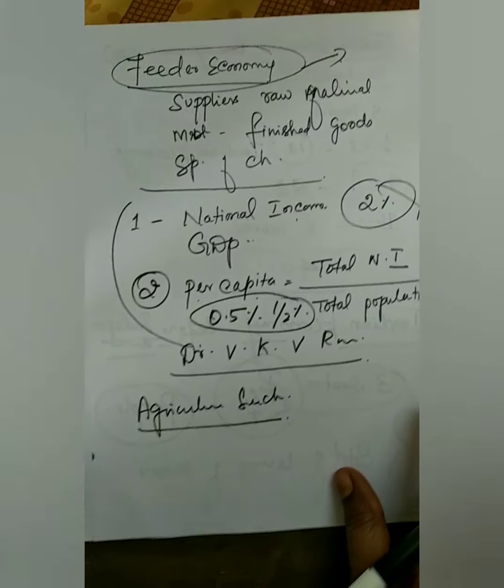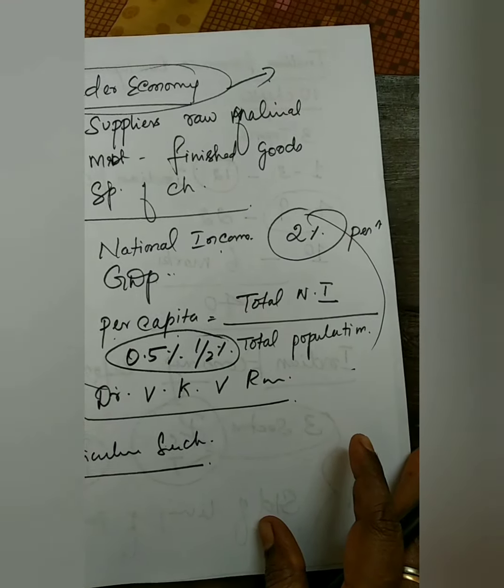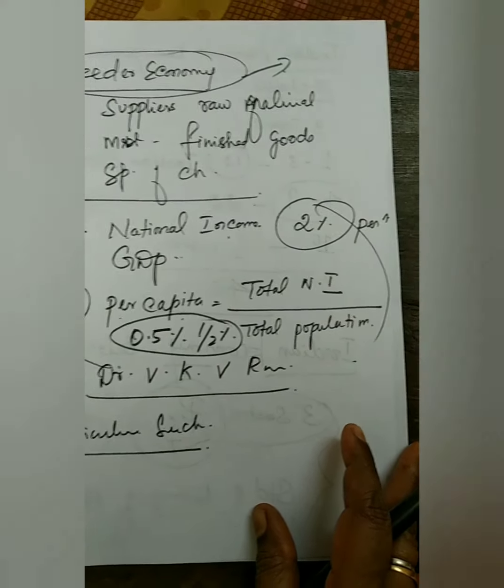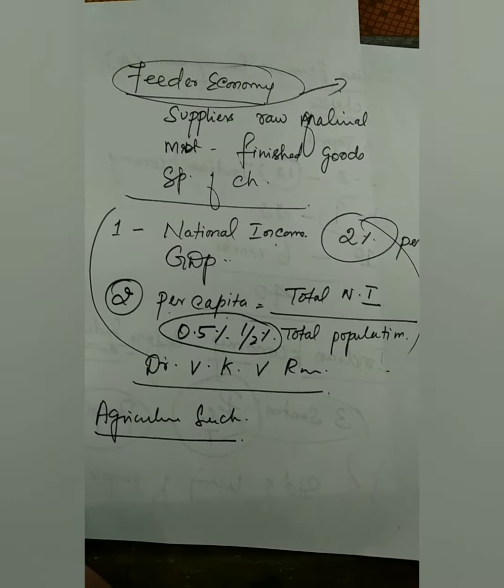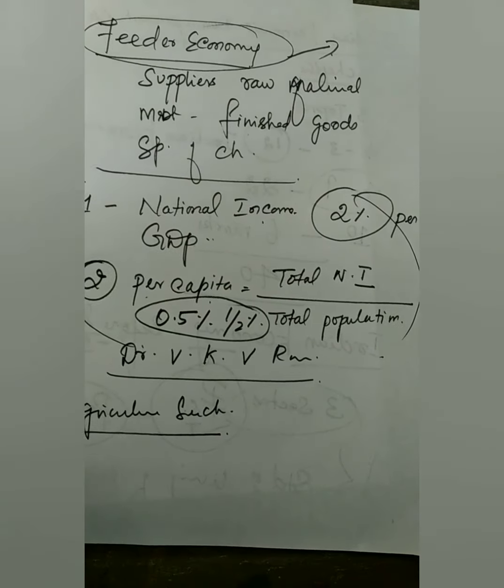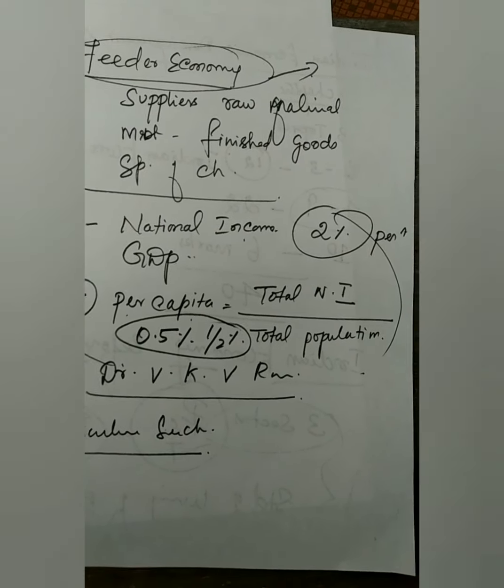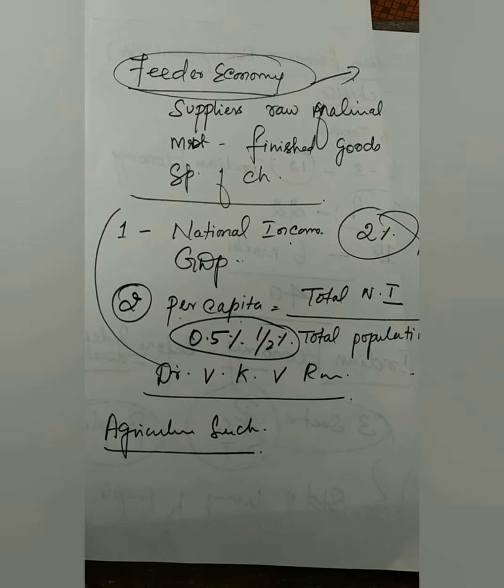Come to the secondary sector, called the industrial sector. How was it in those times? Deindustrialization was promoted by the Britishers. They did not allow Indians to start industries.